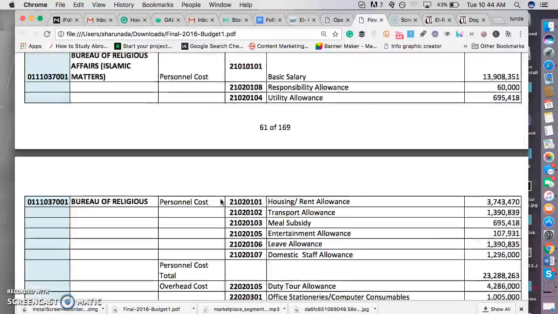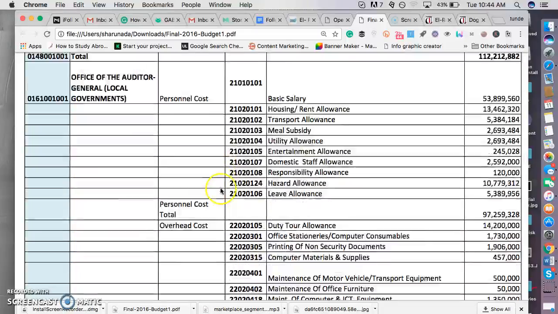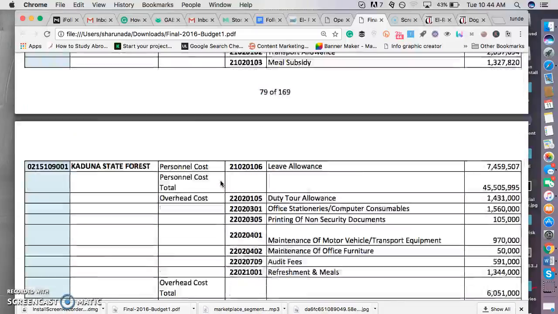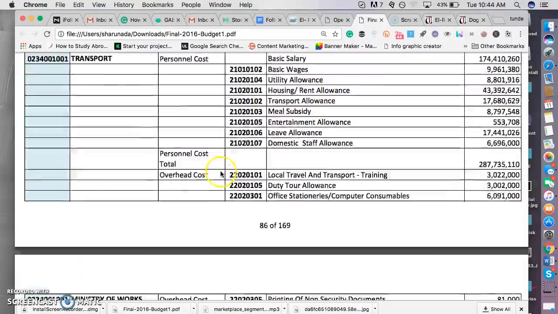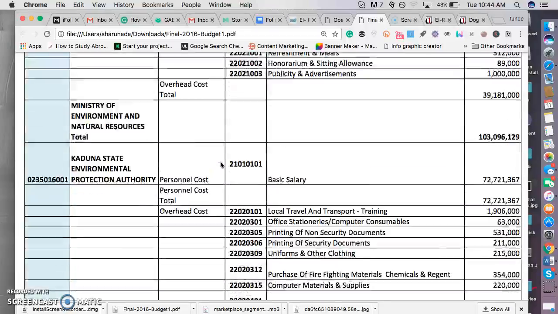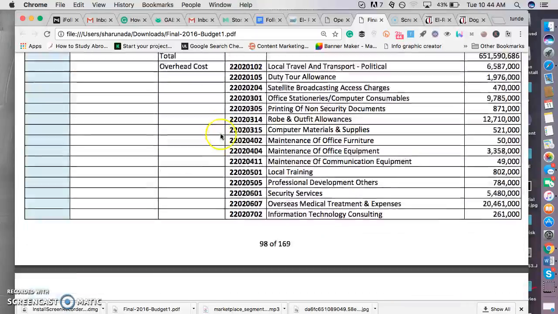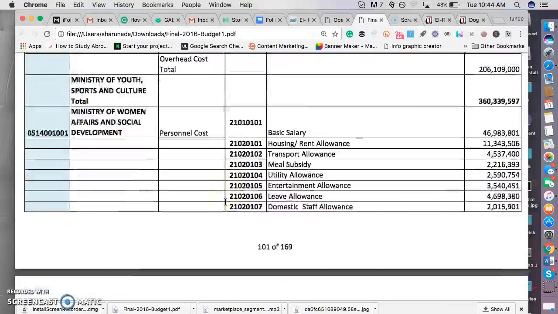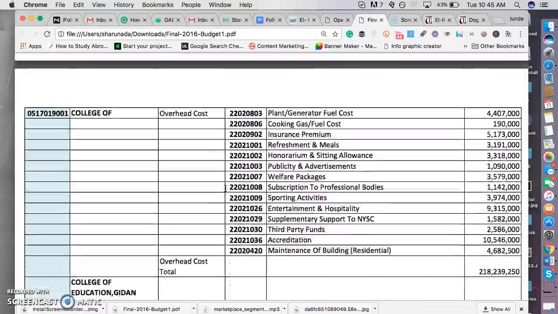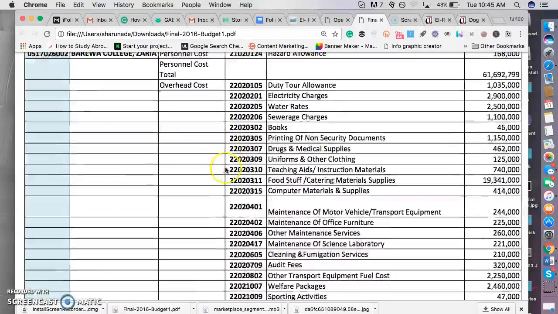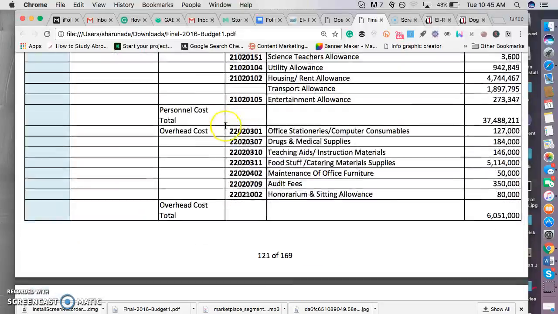So right here, since it is capital expenditure that I'm looking for, I have to scroll down. Sorry, I've checked these budgets before, so that's why I know where exactly the capital expenditure is located. You can check all of this. This is how your money is being spent, at your own convenience anyway. This is for 2016, just as I've said before. And going down. Sorry, some of these documents are structured in this way, so you can get bored easily and won't be able to see what is inside your budget.